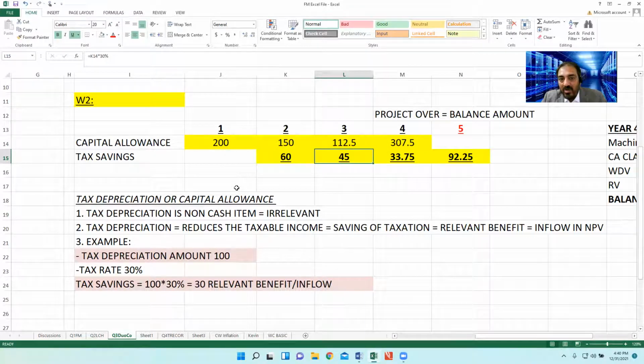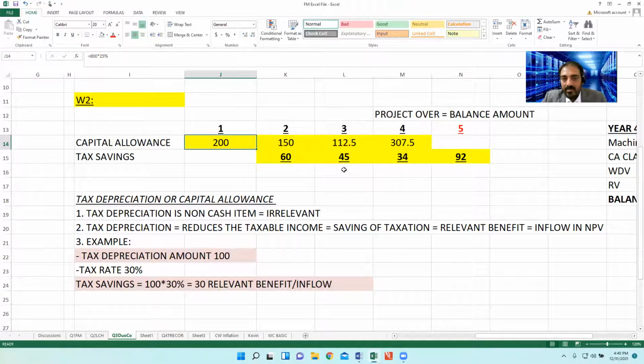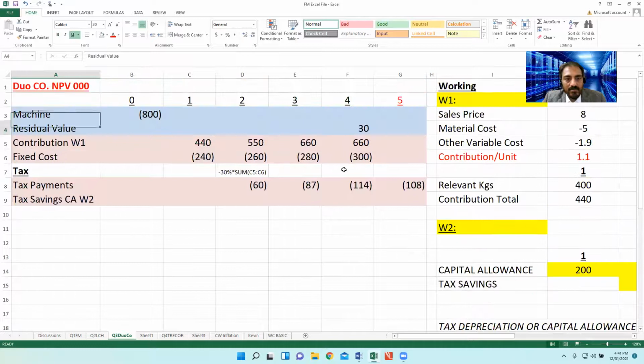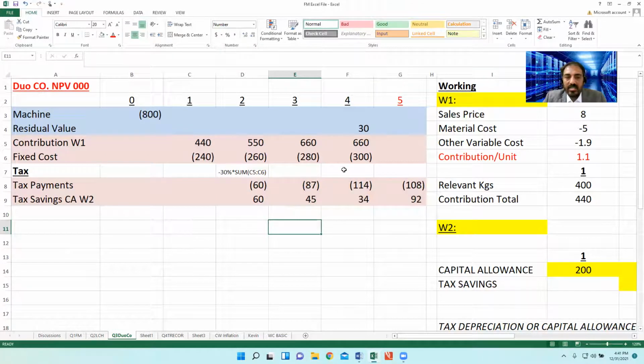This one is about 150, mentioning K14 multiplied by 30%. Same case here. So now we are incorporating that K15, equal to K15, Control C, Control V. That is the point.